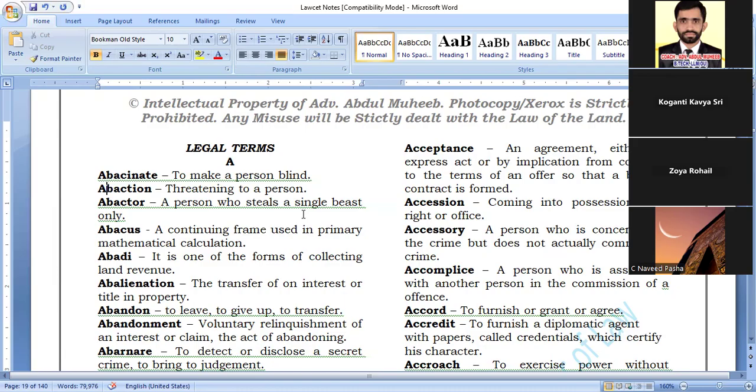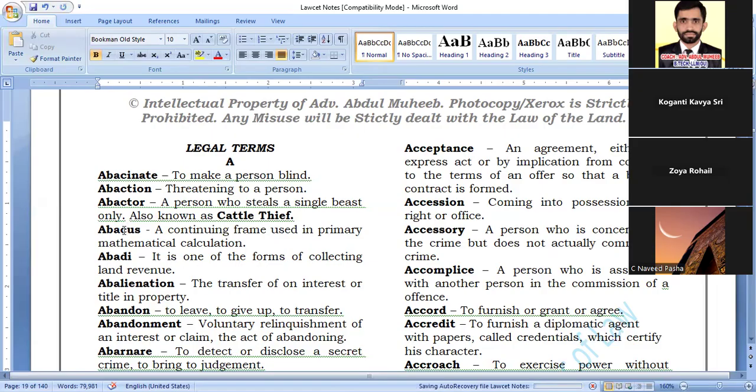माने here beast माने livestock, cattle thief. Abactor का मतलब क्या है? Cattle thief. Who is an abactor? Cattle thief, also known as cattle lifter, who steals the grazing animals. They are known as abactor. Next word.